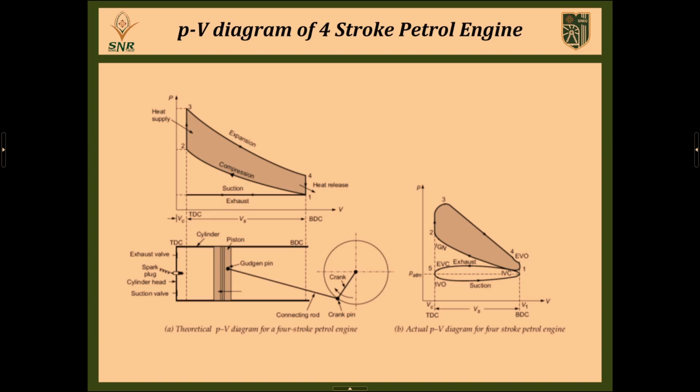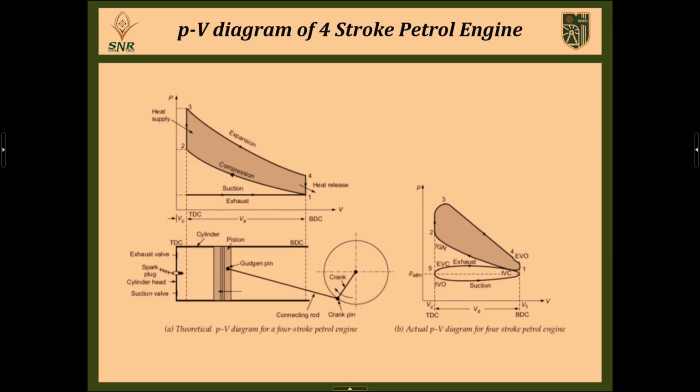So next, during that power stroke, the piston will start to move from TDC to BDC. So the volume will increase, and at the same time the pressure will decrease. During heat supply and then heat release, in both processes we are maintaining volume constant, but in the case of a diesel engine, only in the heat supplied process we are maintaining pressure constant. But during that